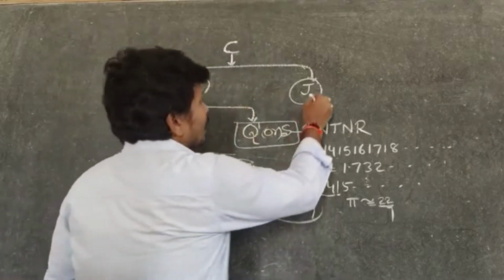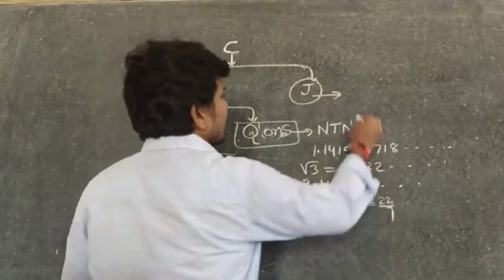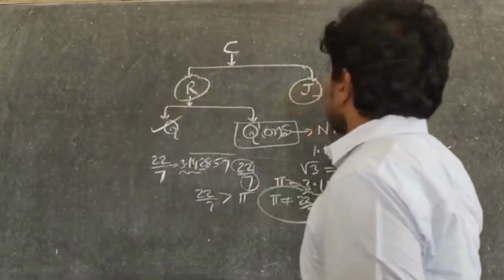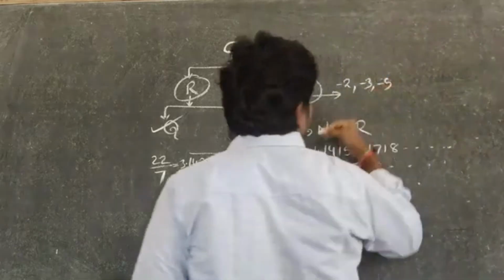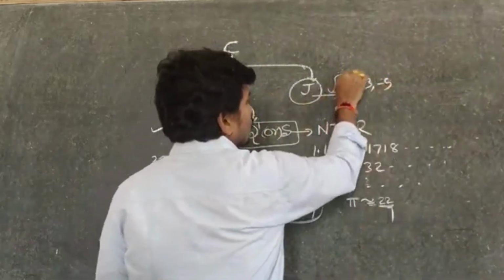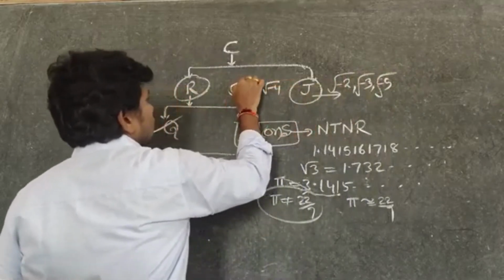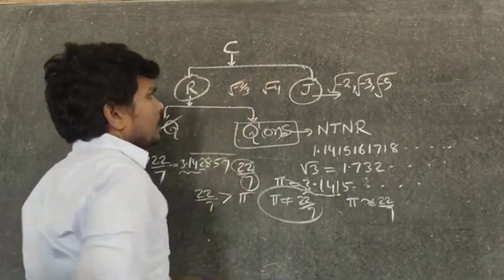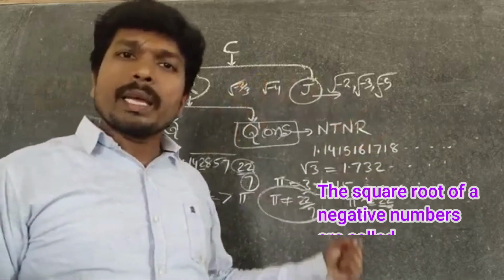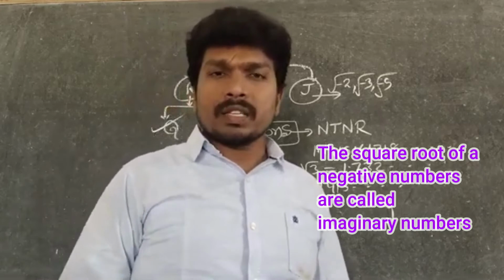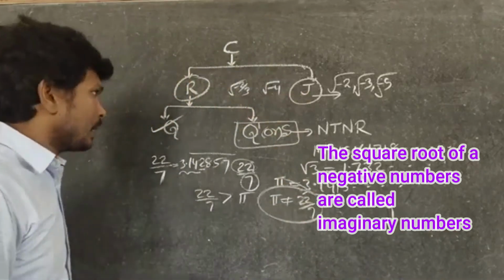Now, what is meant by imaginary numbers? Take negative numbers, just take negative numbers like -2, -3, -5. Now take the square roots of them: √-4, √-2, √-3. The square roots of negative numbers are called imaginary numbers.